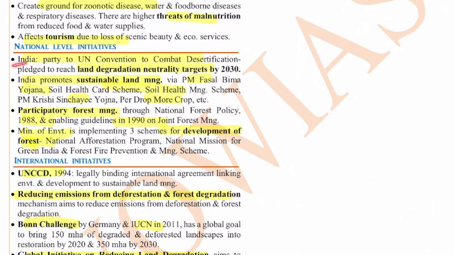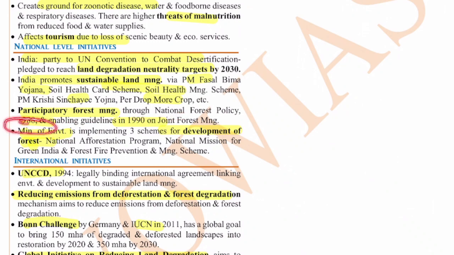The first is that India is party to the UNCCD, the United Nations Convention to Combat Desertification, and India pledged to reach land degradation neutrality by 2030. India promotes sustainable land management via the Fasal Bima Yojana, the Soil Health Card Scheme, the Soil Health Management Scheme, the Krishi Sanchayee Yojana, the Per Drop More Crop Scheme, etc. The participatory forest management through the National Forest Policy 1988 and enabling guidelines in 1990 on joint forest management.